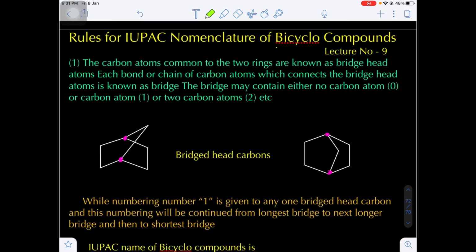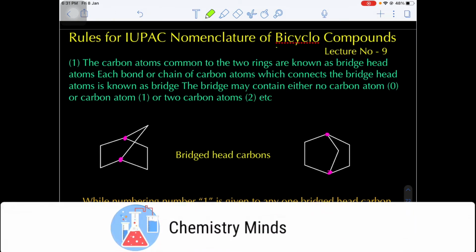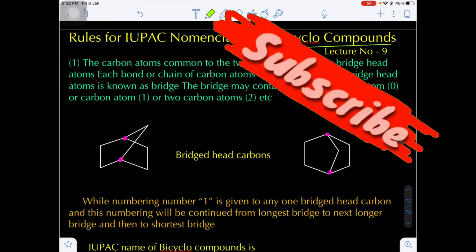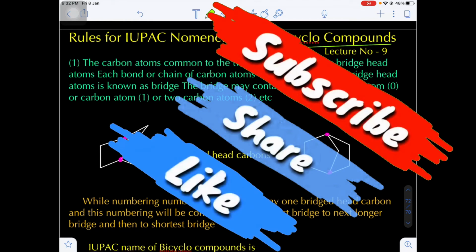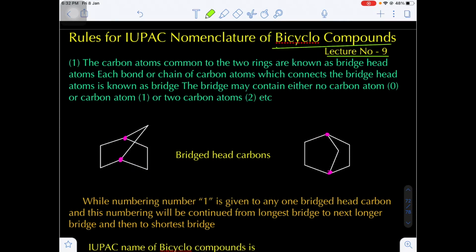Today's class, we are going to discuss the IUPAC nomenclature of bicyclo compounds and also spiro compounds. This will be lecture number 9 of the IUPAC nomenclature. Now, in bicyclo compounds, what happens?